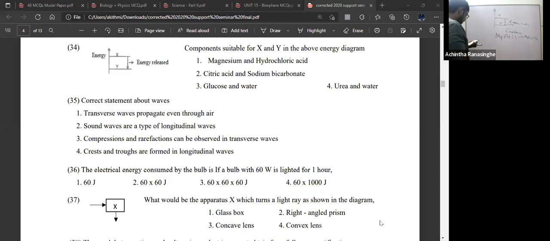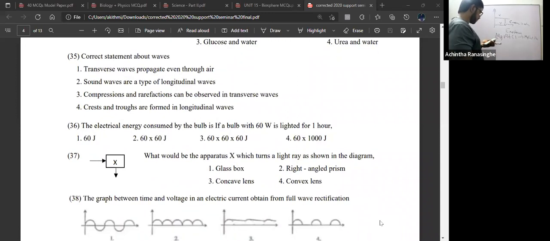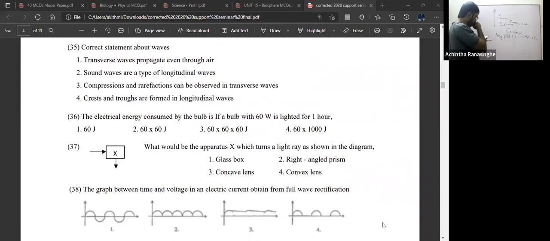35th one, correct statement about waves. Transverse waves propagate even through air? Transverse waves normally travel along the surface, not through. Second one, sound waves are a type of longitudinal waves. That is correct. Sound waves are longitudinal waves.